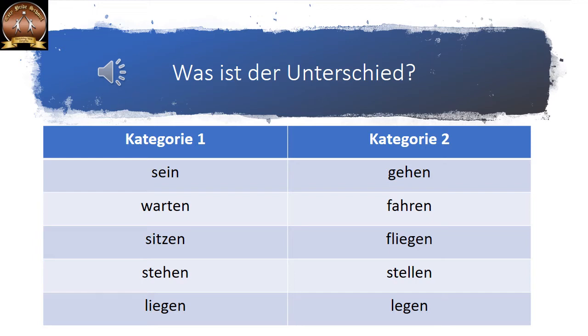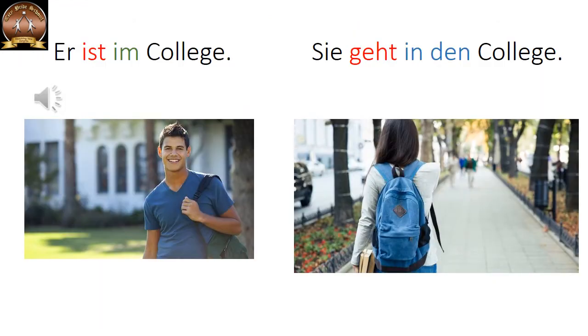So once again, category 1 verbs do not show a change in position; they are stationary. But category 2 verbs show a change in position. Depending on whether the verb is stationary or moving, the nature or function of the preposition in the sentence will change. Let us study it with some examples. Zum Beispiel, er ist im College.